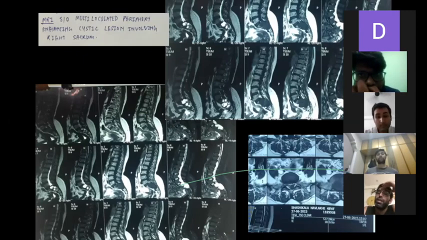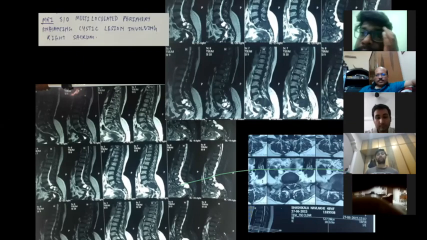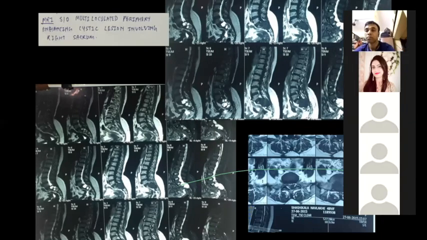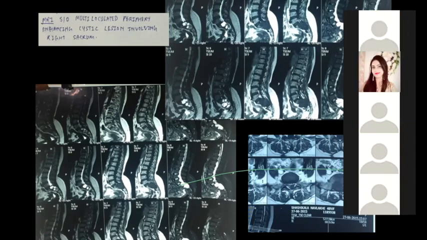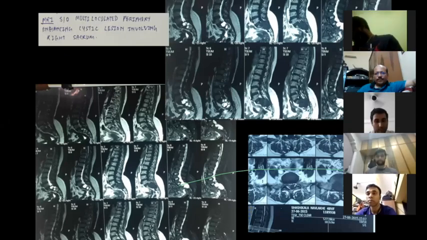Yes. So it has to be involving multiple vertebrae with multiple lesions in the vertebral bodies. It might be osteolytic or it might be osteoblastic. Considering she is a female, breast carcinoma will be an osteoblastic type of malignancy, if I'm not wrong. So this is an osteolytic type of lesion. You won't consider it a metastatic lesion with only one or two vertebrae involved.